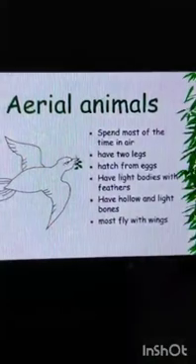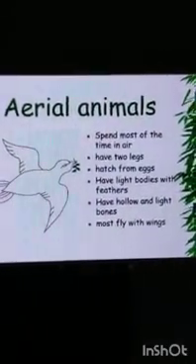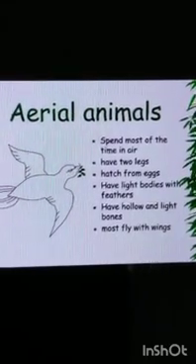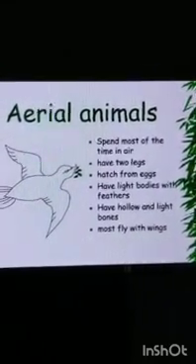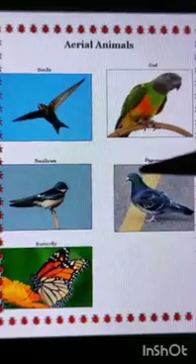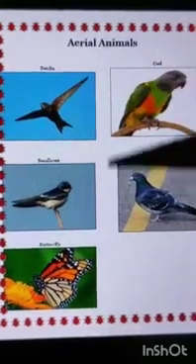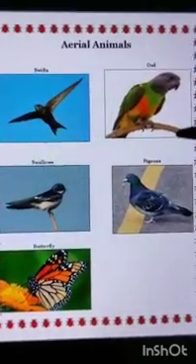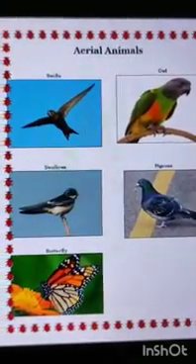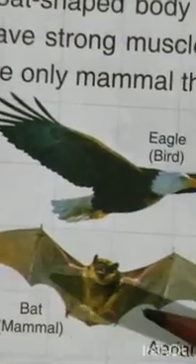Now about aerial animals. So students, do you know what aerial animals are? Animals that spend most of their time in the air are called aerial animals. Most birds and insects can fly. See here. They have a boat-shaped body and wings to fly. They have strong muscles to flap wings. Bat is the only mammal that can fly.